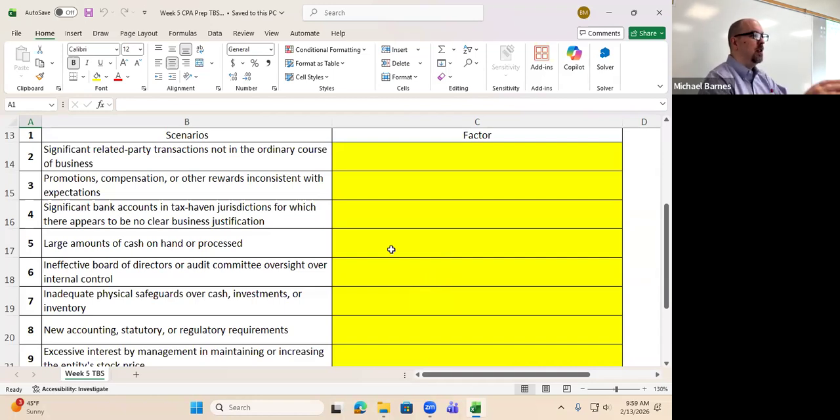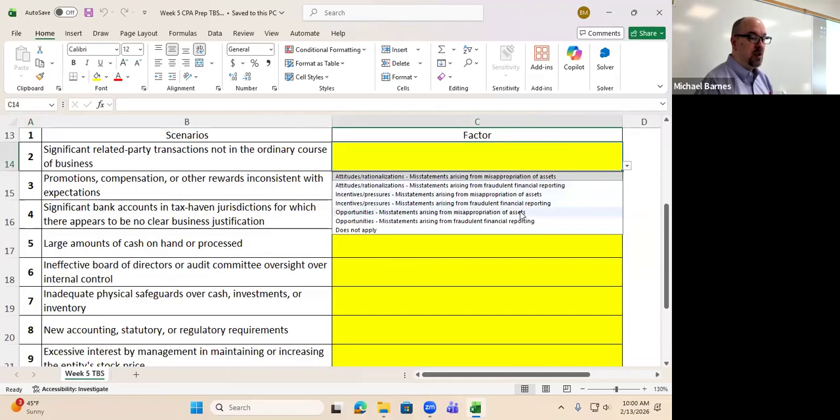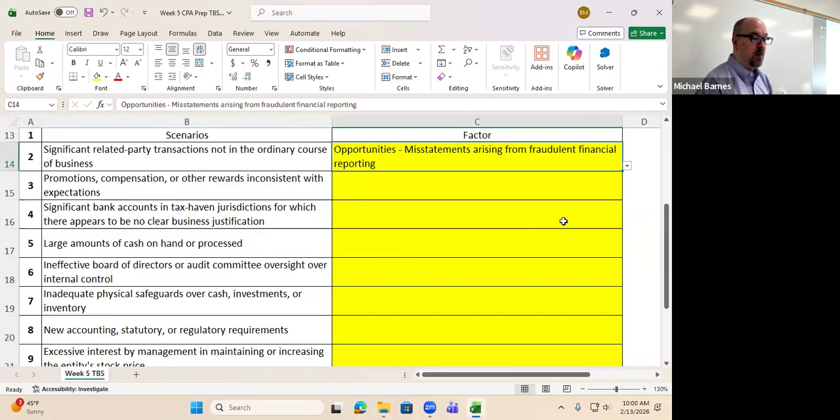Before you answer that, keep in mind that related party transactions under generally accepted accounting principles are required to be disclosed in the financial statements, which is a big hint right there in that direction. So which one is it? Fraudulent financial reporting. So opportunity, fraudulent financial reporting. This one was one of the harder ones, actually. So we started out strong, but we'll move on.